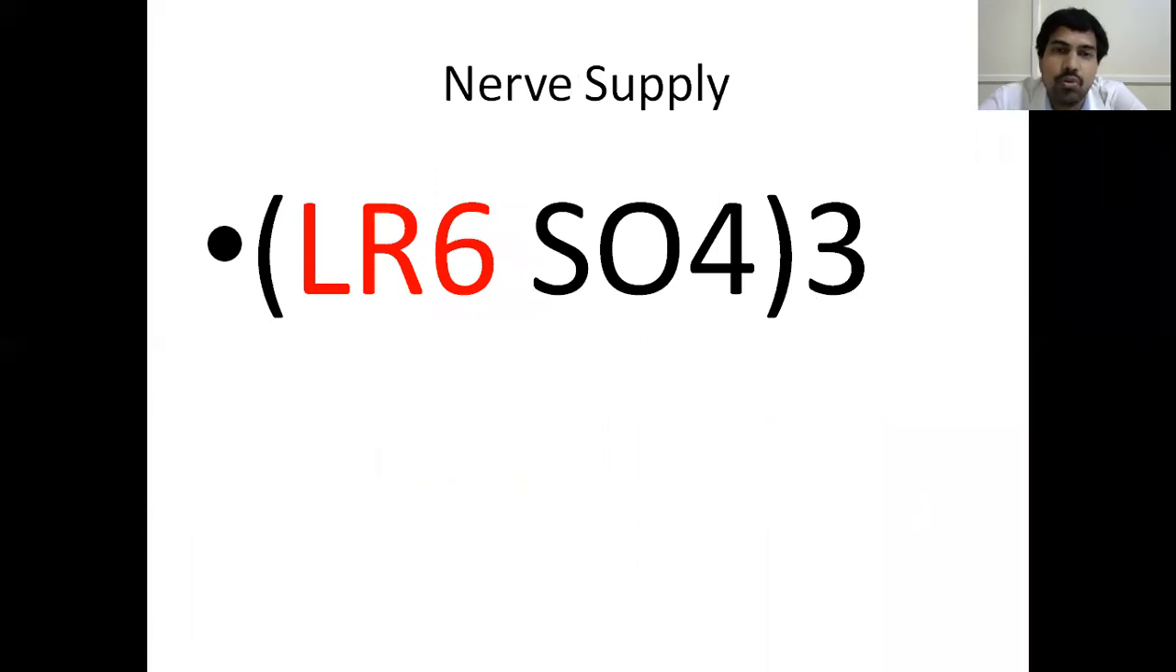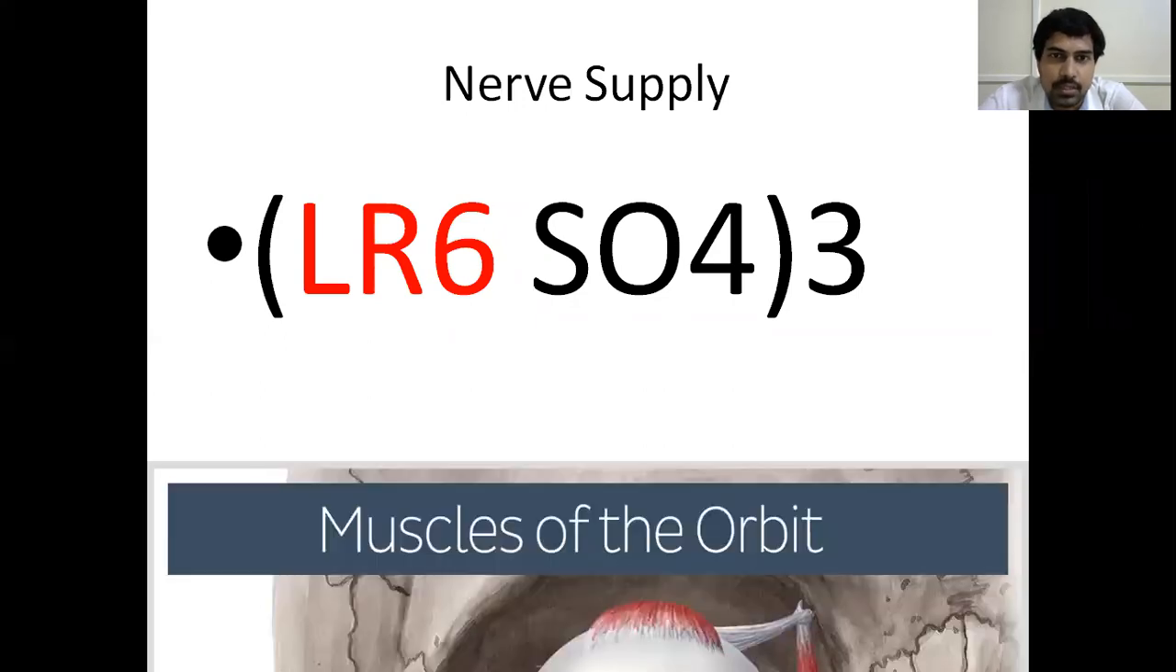LR6 SO4 whole thrice: lateral rectus by the 6th cranial nerve, superior oblique by the 4th cranial nerve, and all the others, that is except lateral rectus and superior oblique, that is the superior rectus, medial rectus, inferior rectus, and inferior oblique, they are supplied by the 3rd cranial nerve or the oculomotor nerve. This is about the nerve supply of the extraocular muscles.